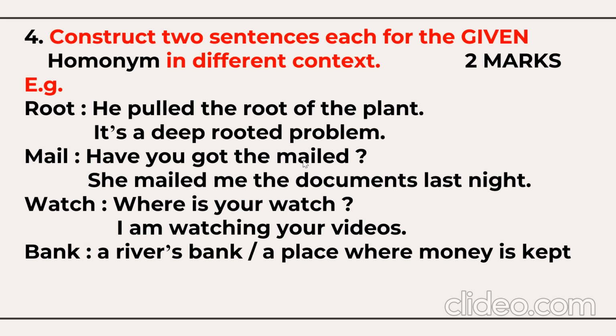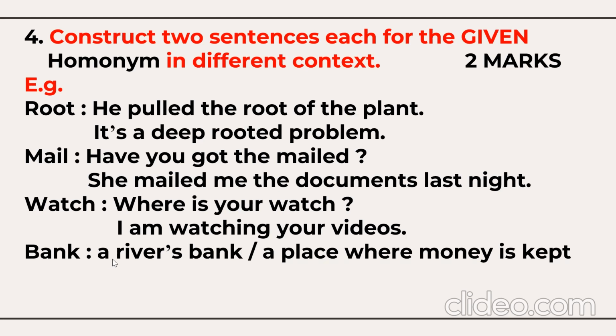Mail. Have you got the mail? M-A-I-L, mail. That is the noun here. She mailed me the documents last night. Here, mailed has become a verb. Watch. Where is your watch? So watch is the noun. I'm watching your videos. I'm watching Mukesh English videos. So watching has become a verb here. Same word, but 2 different contexts. One is a noun or one is a verb. For example, let's take the example of bank.